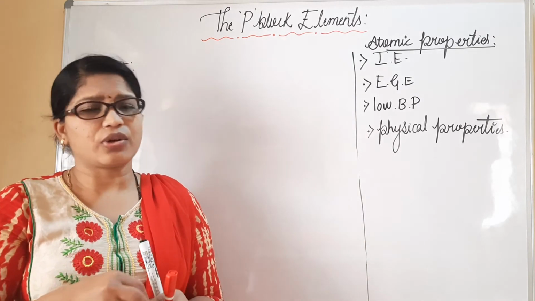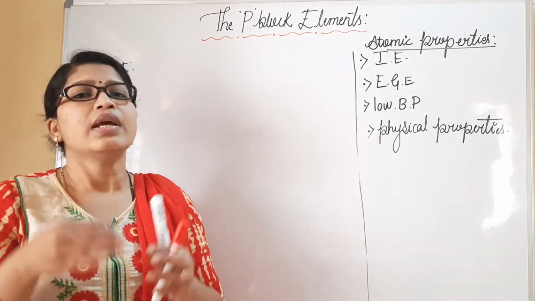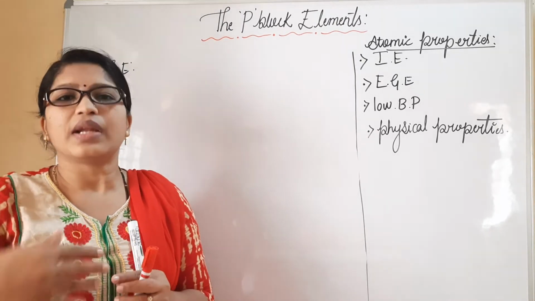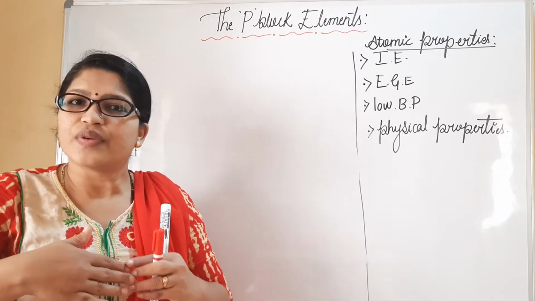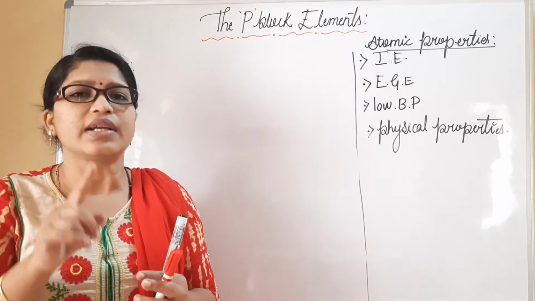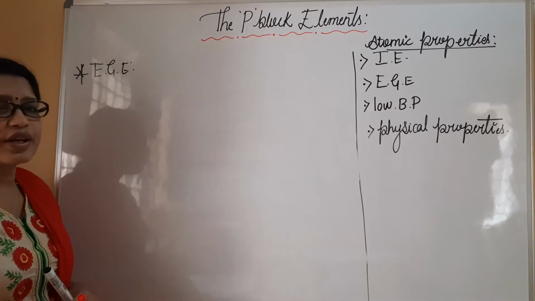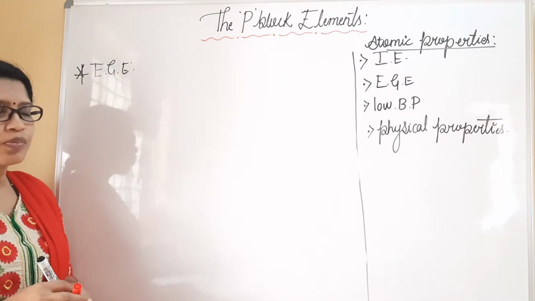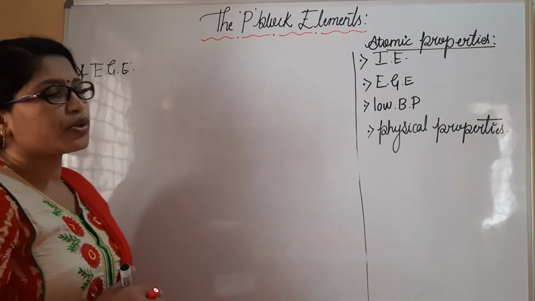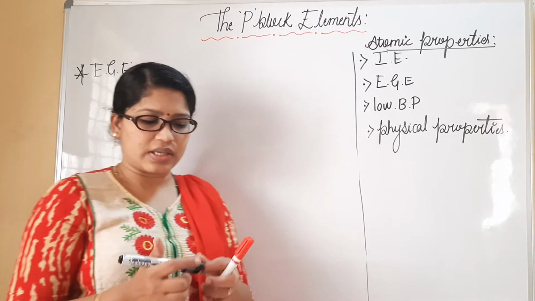Adding an electron is not an easy task. While adding that electron forcefully, a certain amount of energy is released. That amount of energy released during the addition of an electron to an isolated gaseous atom is referred to as electron gain enthalpy. So we have to understand what will happen with respect to electron gain enthalpy for group 18 elements.